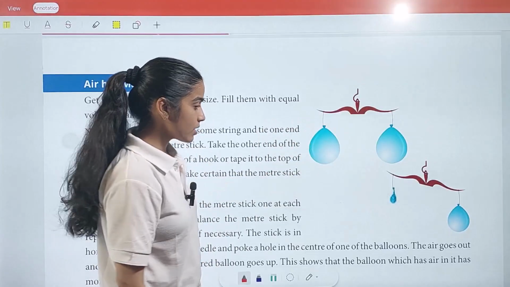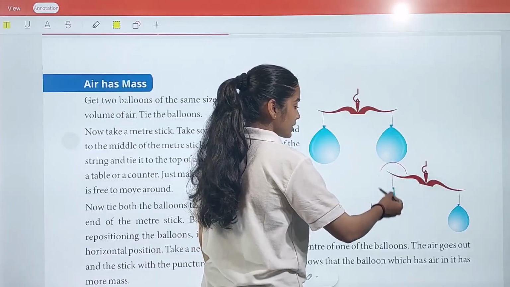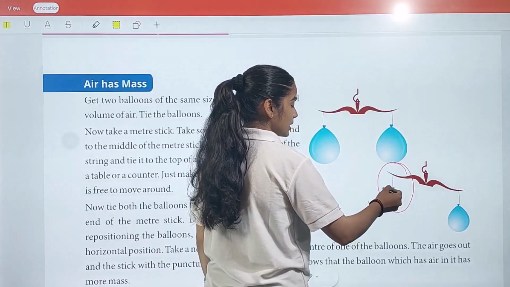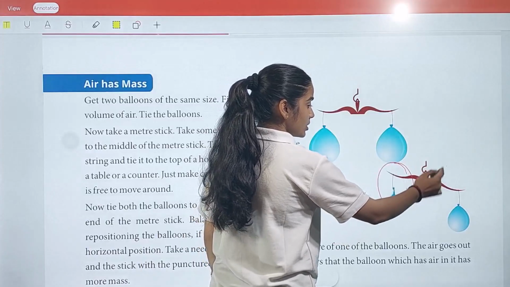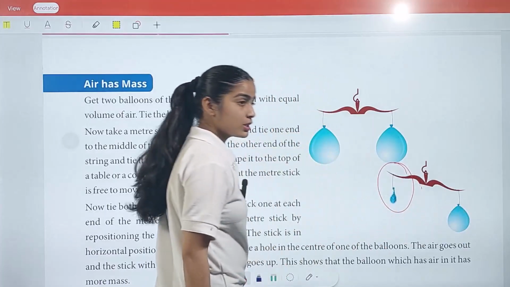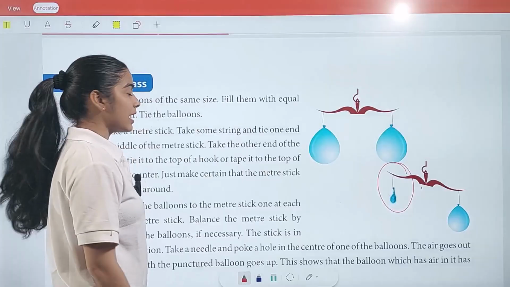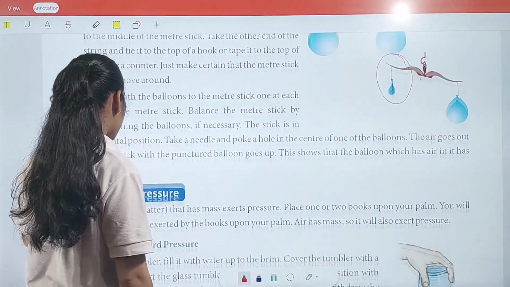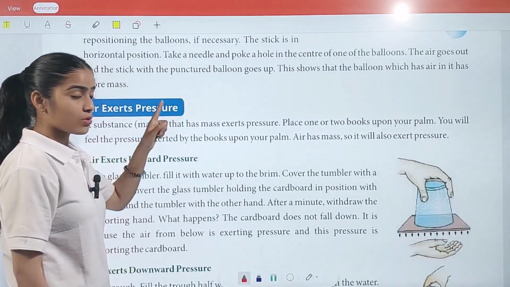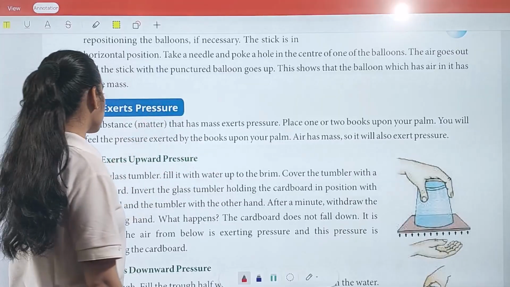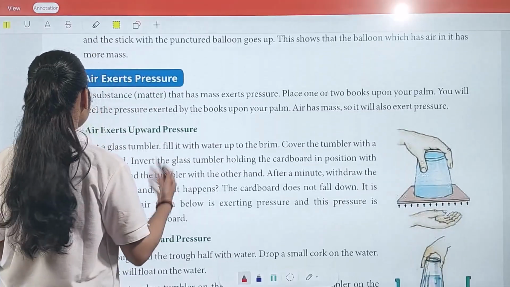So what we observe is that as the gas gets outside of this balloon, it becomes deflated, so the meter is shifted to the next balloon, which is inflated. It means we conclude that air has mass. Now, air exerts pressure. So how can we conclude that air exerts pressure? Let's learn it. Let's read about this.